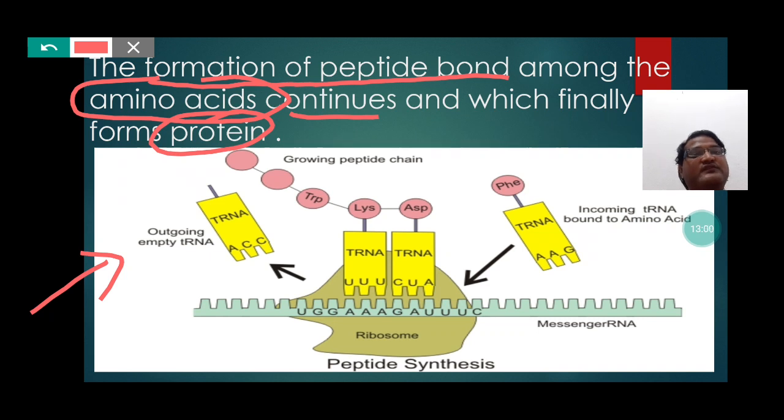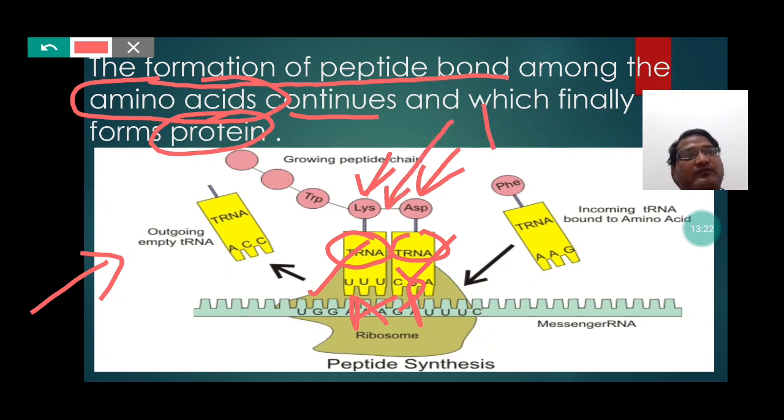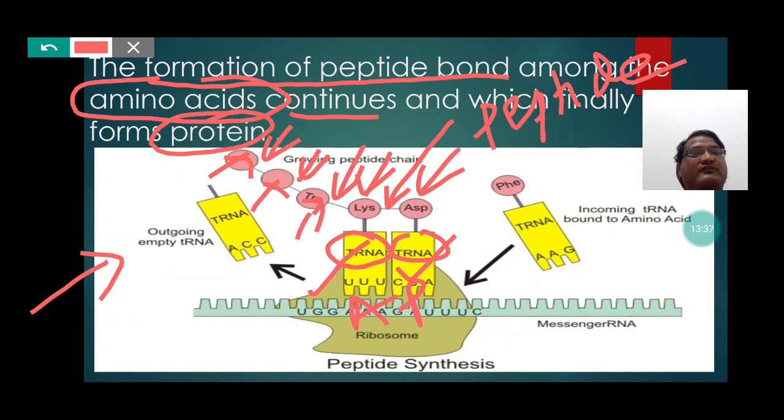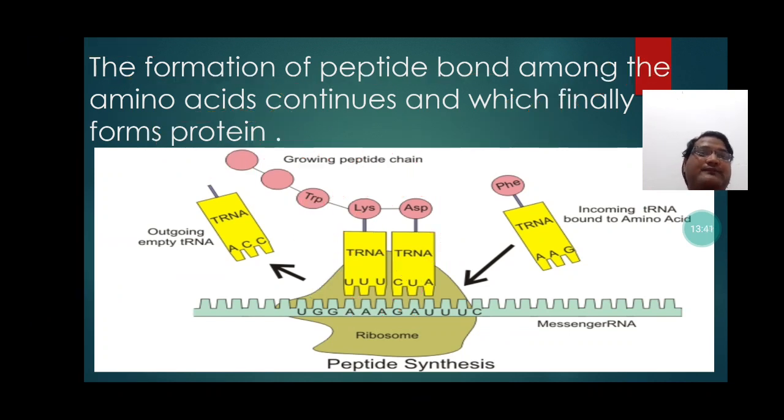So students, if you concentrate on this picture, you can easily notice the tRNA which is present on the A site and the P site, and the protein which is being carried by the tRNA, and also the peptide bond which gets formed in between the amino acids, and this continued formation of the peptide bond between different amino acids further forms the protein.